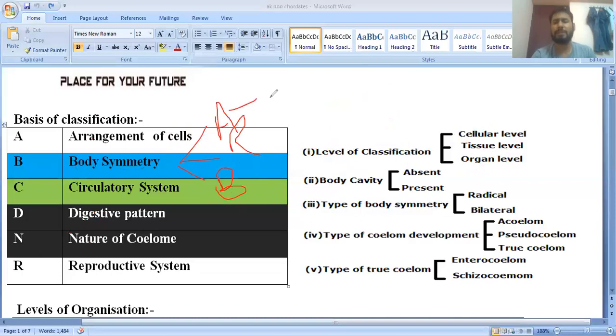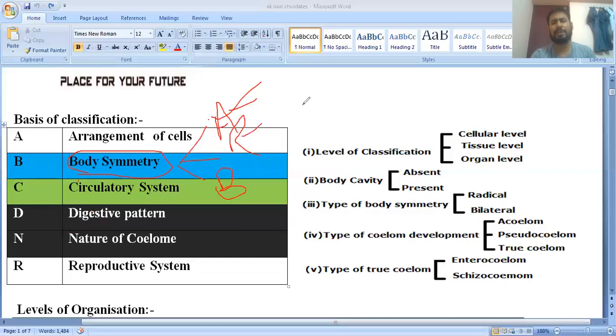A stands for asymmetry, meaning the body cannot be divided into two equal halves. And what is symmetry? Symmetry is the body arrangement, the pattern of arrangement of the body. An example of asymmetry is sponges, except Leucosolenia as well as Scypha, which are considered exceptions among sponges. All other sponges show asymmetry.